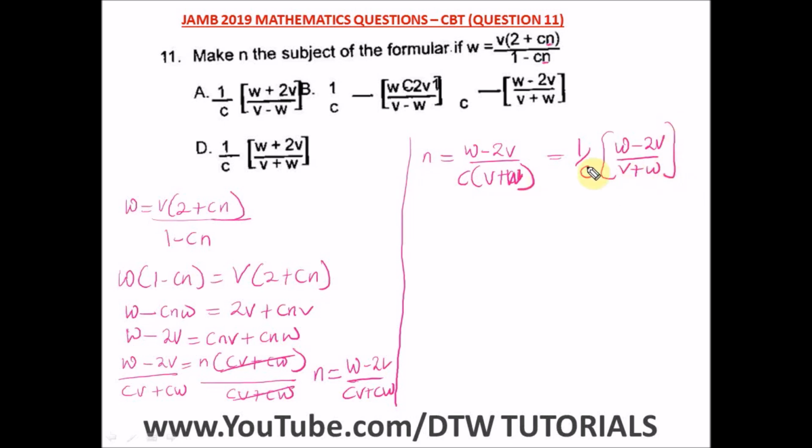Okay, so this is our answer. N is equal to this. And what's our right option here? We have W minus 2V over V plus W. There should be a 1 over C here. Okay, so this should be B. This should be option C. So our right option here is option C, which is this.